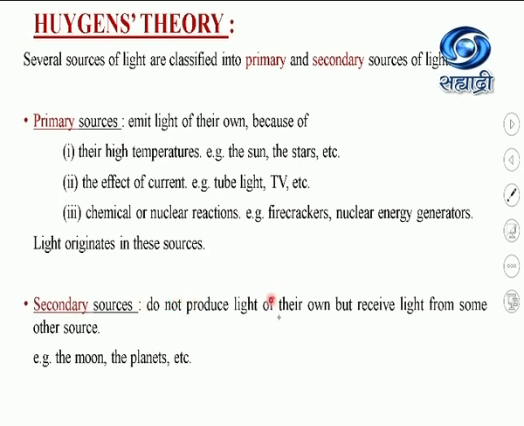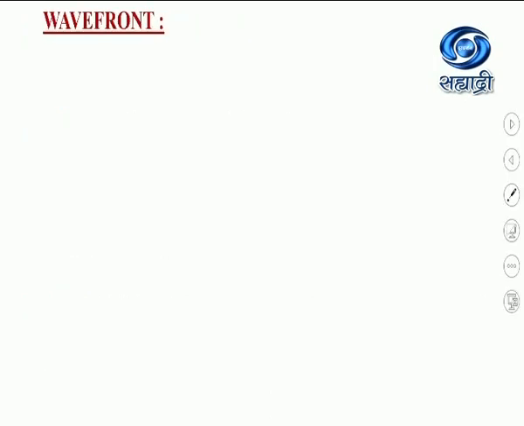They do not produce light of their own, but receive light from some other source, or they receive light from the primary sources. For example, the moon, the planets, the objects around us, or for that matter, the plants, animals, humans, we all are secondary sources because we do not produce light of our own. We reflect the light that we receive from primary sources.